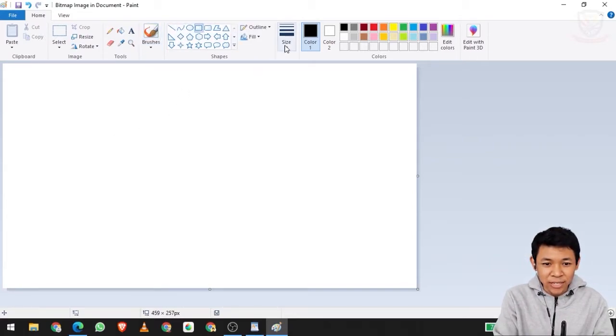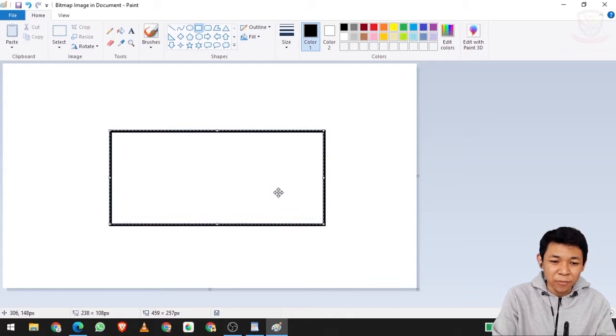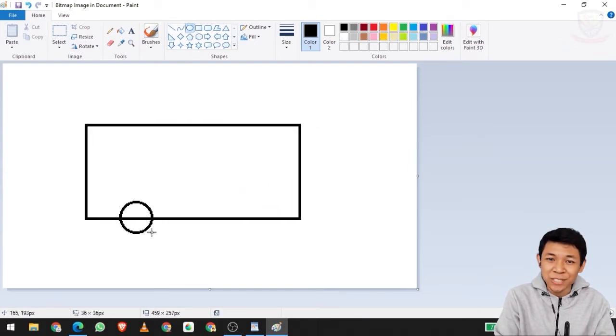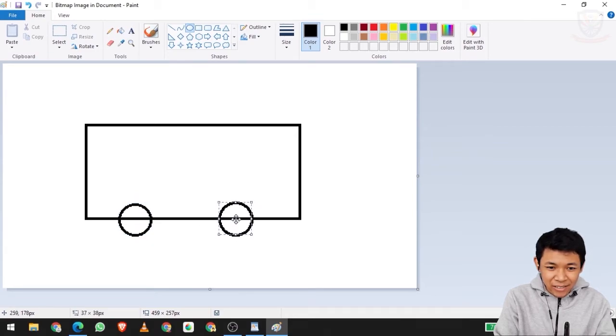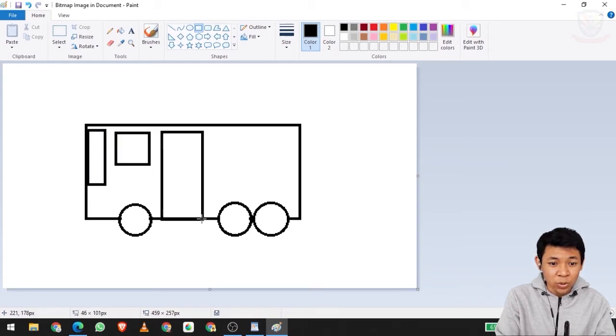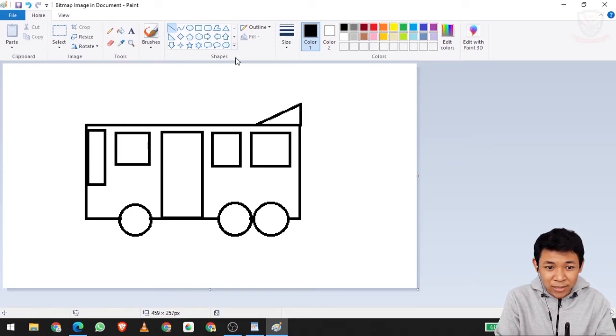We are going to zoom, and let's make the bus. I'm going to change the size first, and then use the rectangle tool. I think here I'm going to be a little bit fast because the drawing is up to you. Okay, do it like that, and then I'm going to erase the inside. Alright, so the window, second the door, the other windows, and of course to make it cool, I'm going to place some wings there.